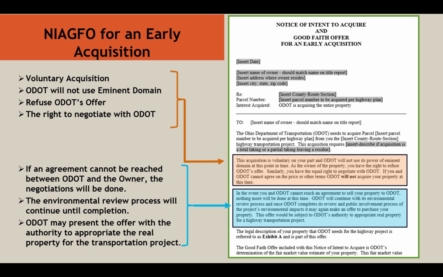The next area talks about if there is not an agreement that could be reached between ODOT and the owner, the negotiations are done. In other words, it's terminated. The environmental review process will continue until it's complete. ODOT may present the offer with the authority to appropriate the real property for the transportation project once it becomes fully authorized.